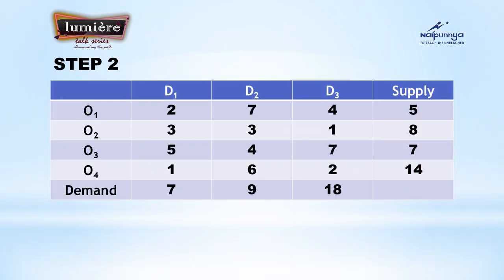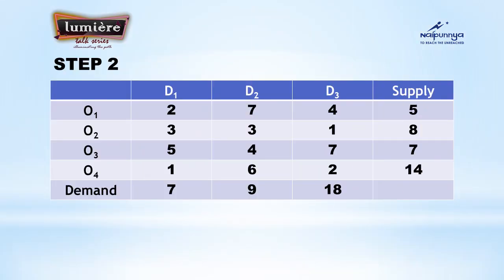Moving to step 2, you have to allocate as per the rule, the northwest corner rule. I always mention that the first row, first column element is the northwest corner. So, which is our first cell? It is 2. O1 D1 is 2. You have to compare the supply and demand. What comes in the supply column? It is 5, and in the demand column it is 7. So you just compare that supply and demand. Which is the smallest? Yes, 5 is the smallest. So you have to allocate that 5 to that particular cell 2.